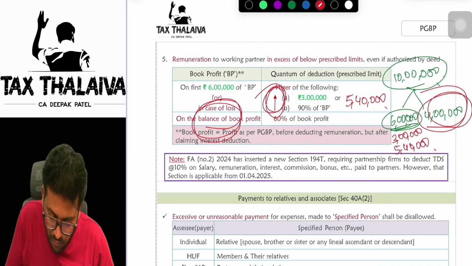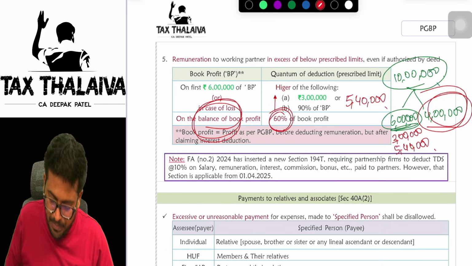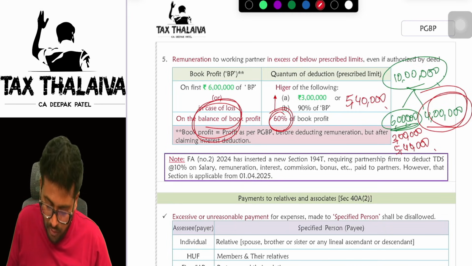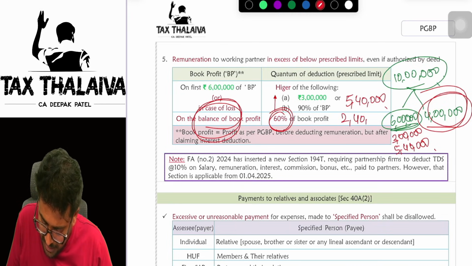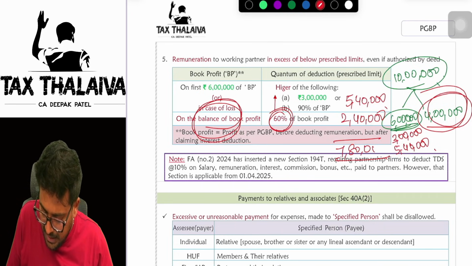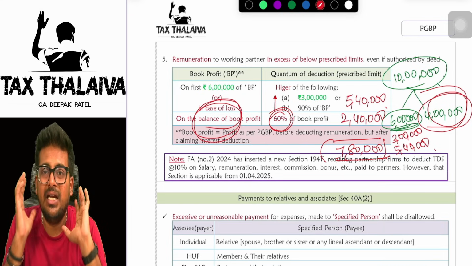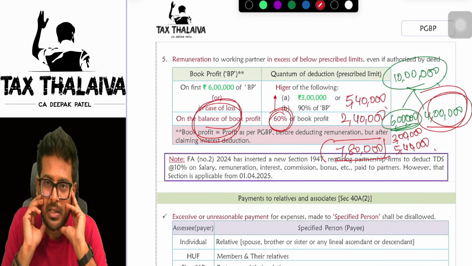Then the rest balance of book profit is how much? 4 lakhs. On that 4 lakhs, I will have to compute 60%. 4 into 4, 6 are 24. Means 2 lakh 40,000. So total is how much? 540 plus 240, 780. 7 lakh 80,000. So up to 7,80,000 I can pay remuneration to partners.